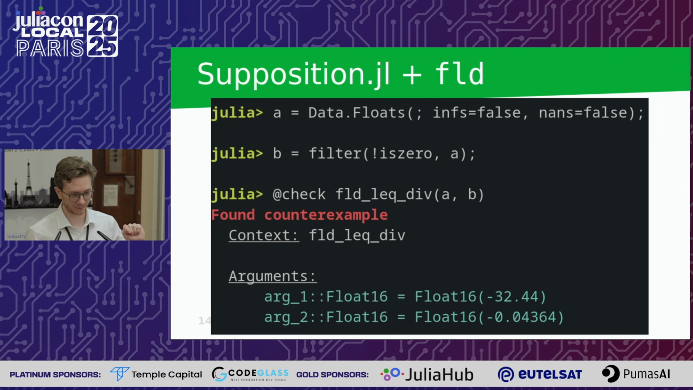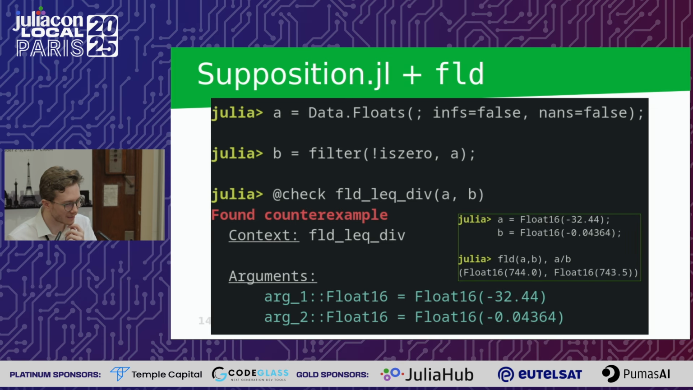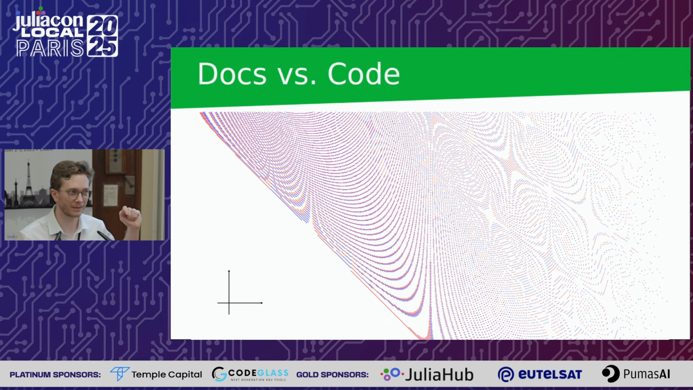That's curious. So what's going on here? Is this just one case here? Well, if we try it out, let's see, we get 744 and 743.5. So yes, it's definitely wrong because we said we wanted it to be less than or equal and suddenly we're larger. But unfortunately, this is not just one case. Every single dot here is either where the floor division is wrong or the ceiling division is wrong. And you might see this is a lot, but this is just for Float16. This is about 0.05% of all Float16s.